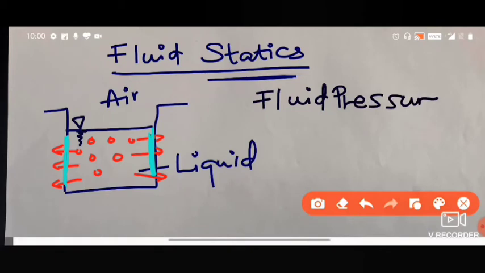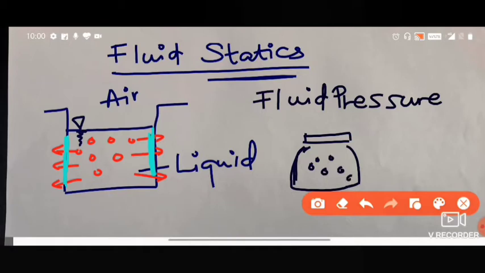Fluid pressure is the pressure exerted by the fluid particles on the container in which it is being kept. It can be because of a liquid or because of a gas. If you take a closed container and assume that you have gas inside it, the gas particles will have a tendency to go out, but because it is closed, it cannot go out. So it will be exerting a pressure on the walls of the container. That is also called fluid pressure.